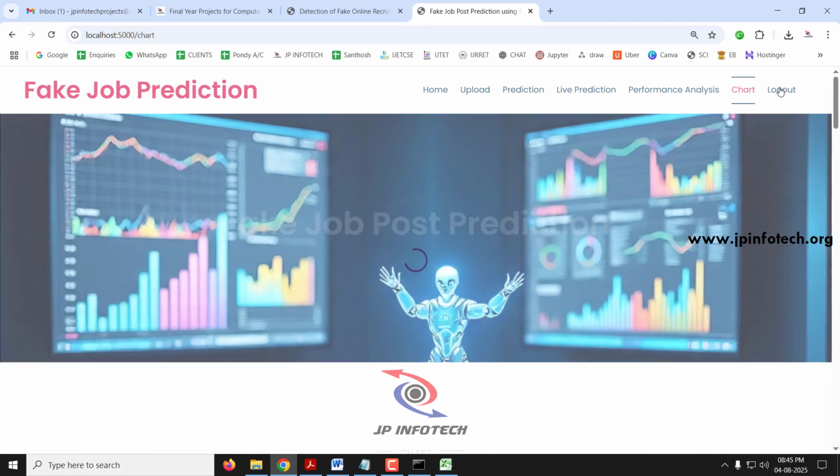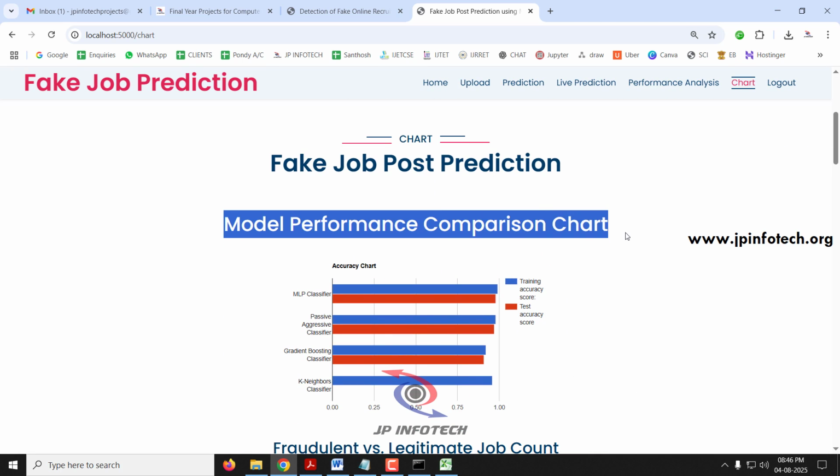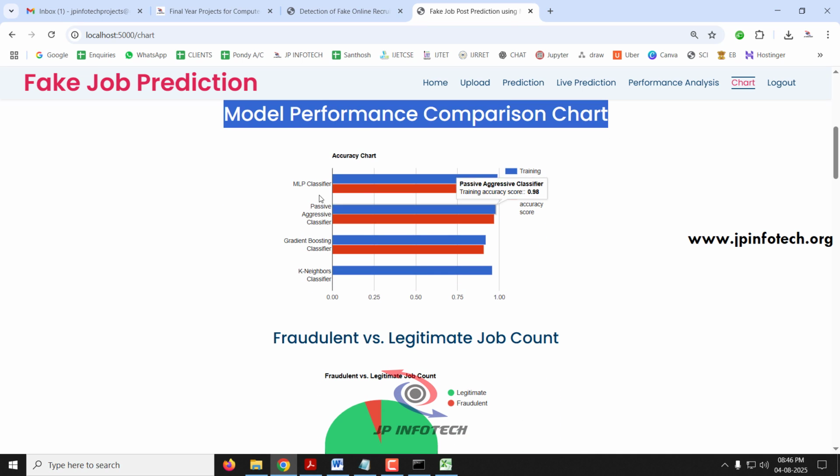In the chart part, we'll be seeing various static visualization charts. The first chart is the model performance comparison chart. The first model, the MLP classifier, has achieved a training accuracy score of 99% and a test accuracy score of 98%. Next, the passive aggressive classifier with a training accuracy of 98% and test accuracy of 97%. Next, the gradient boosting classifier achieved a training accuracy of 92% and test accuracy of 91%. And finally, the K neighbors classifier achieved an overall accuracy of 96%.